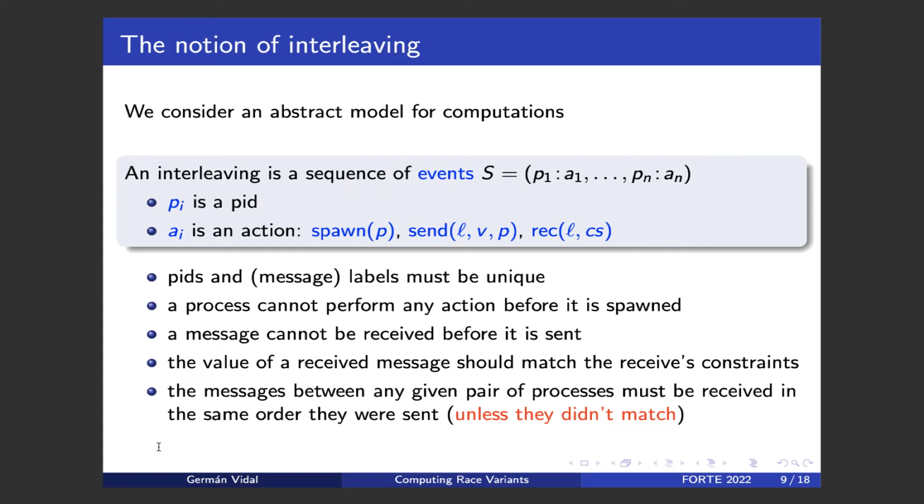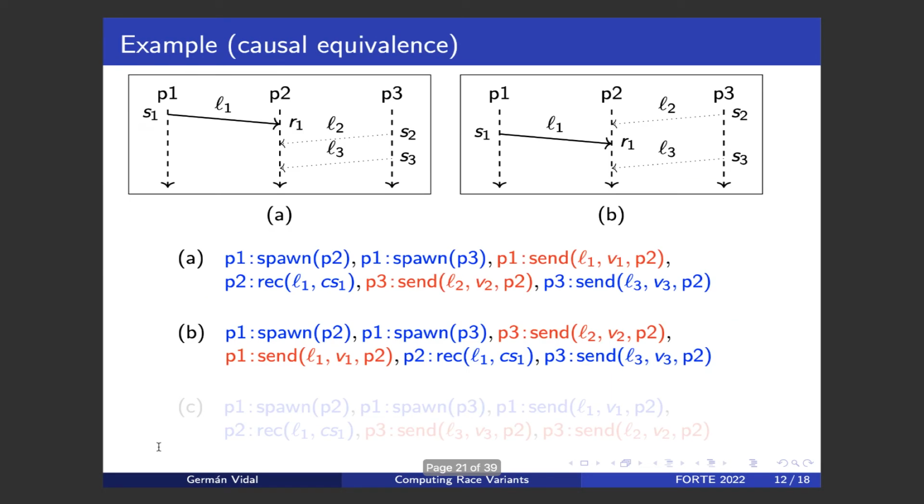And this is a key point here, okay? Because if you look at the second interleaving, B, where we first send message L2 and then L1, this is still correct because, as we have seen before, the value of this message, V2, doesn't match the constraints. So therefore, we can swap the sending of L1 and L2, and that's still fine. That is, this is still an interleaving.